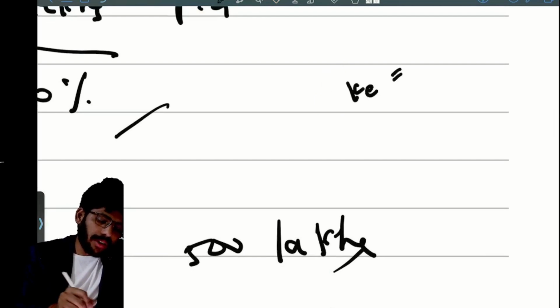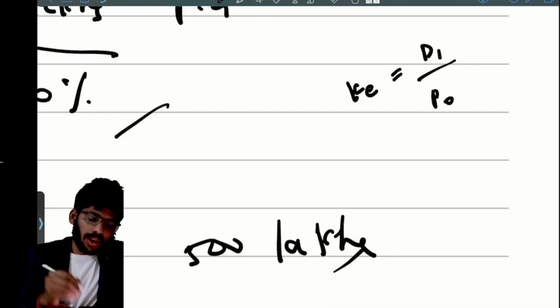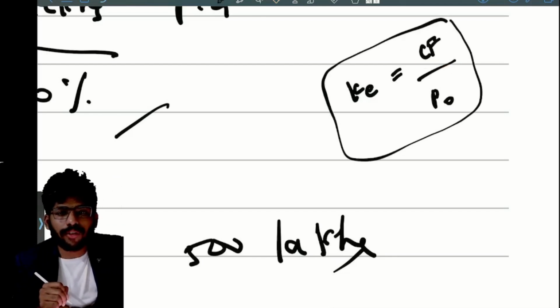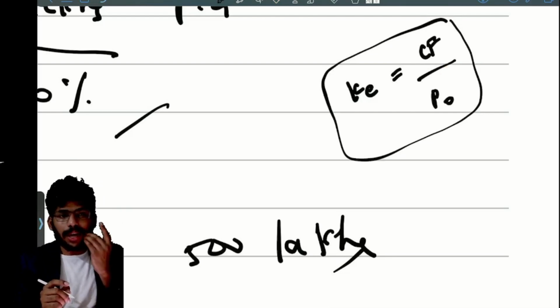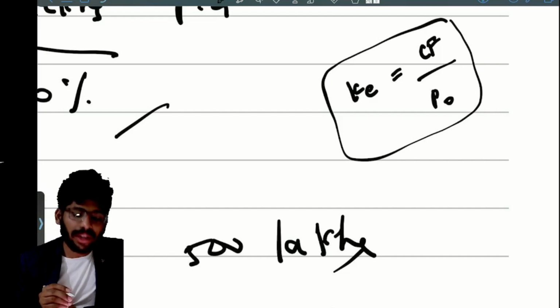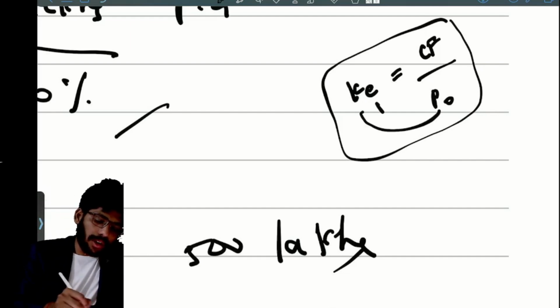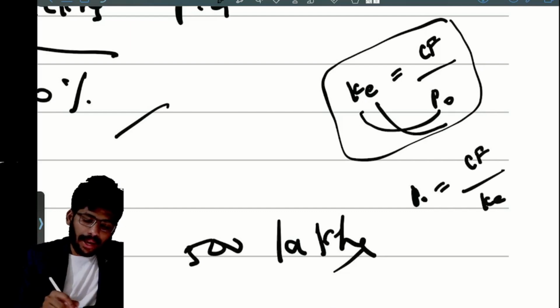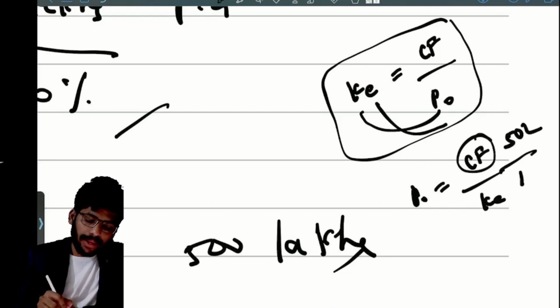Cost of equity equals dividend by P naught. Or in case of cash flows, the formula is K equals cash flows by P naught. P naught means market price, K means rate, cost of equity. So I want price. So P naught equals cash flows by Ke. Cash flows 50 lakhs divided by 10%.